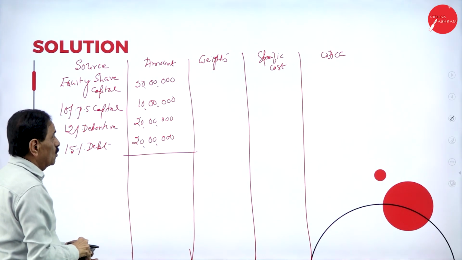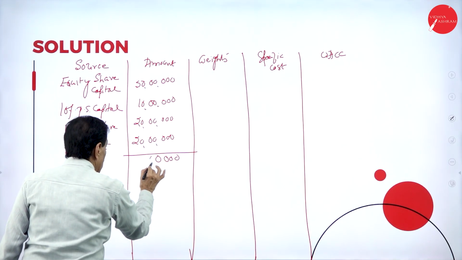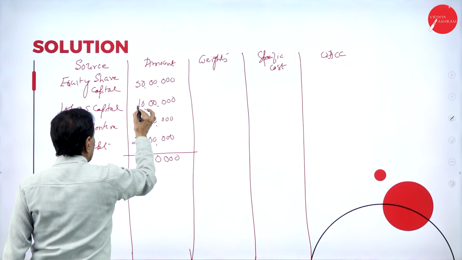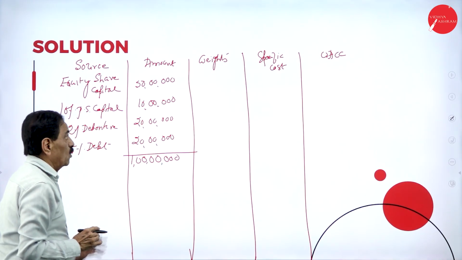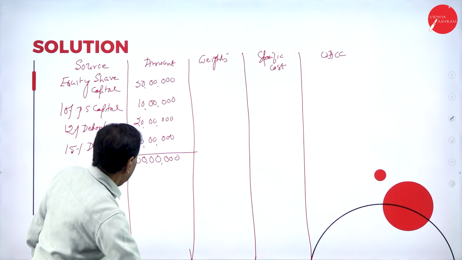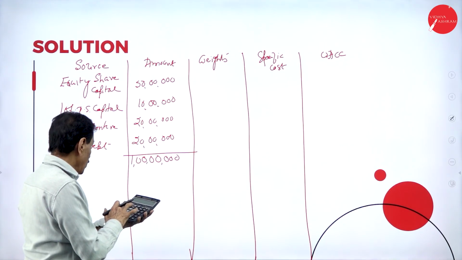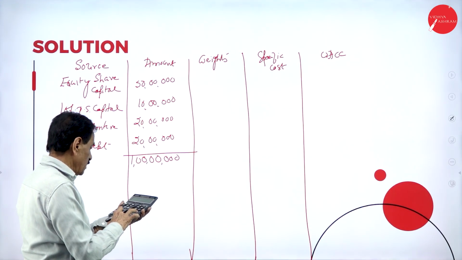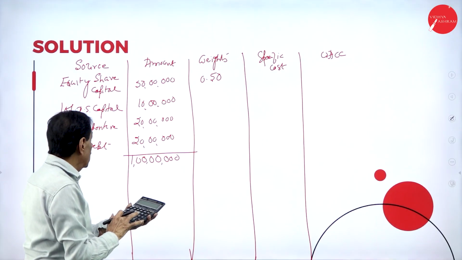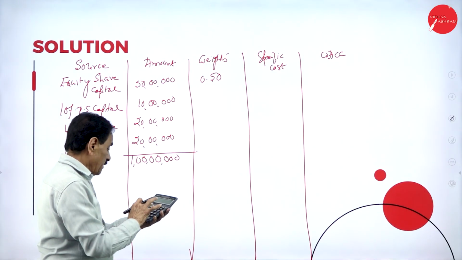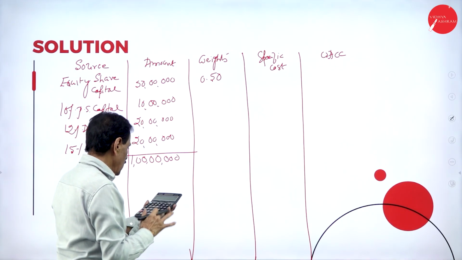Now the total raised is 1 crore. Go with the weights. 50 lakh divided by 1 crore means 50%, that is 0.5. Then 10 lakh divided by 1 crore is 0.1.